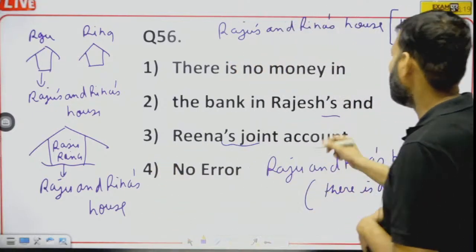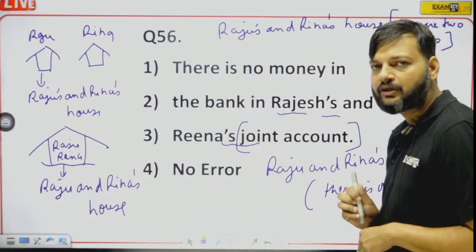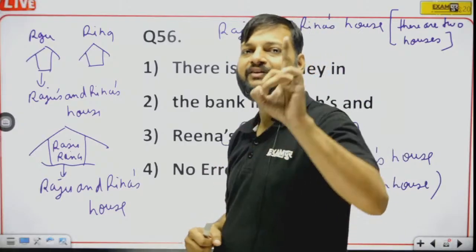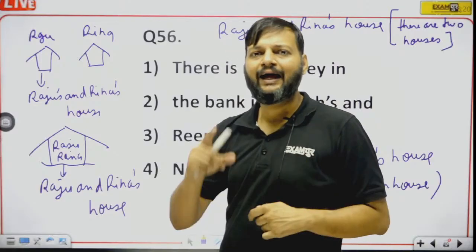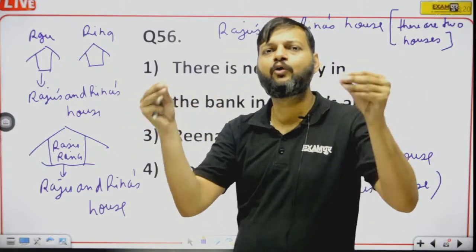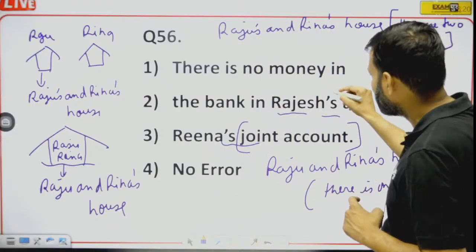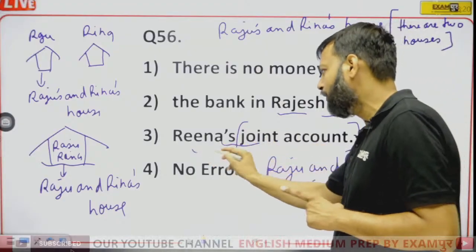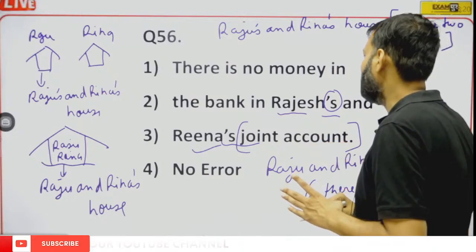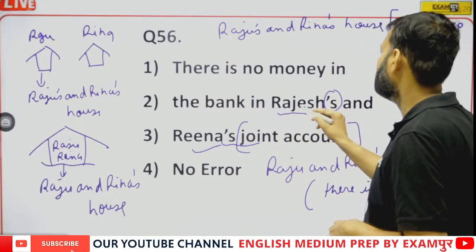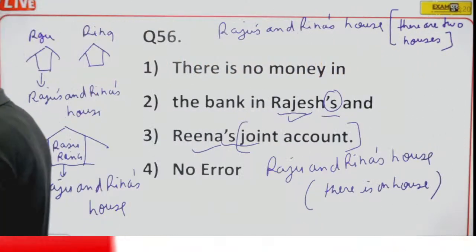So here we have two apostrophes, but the account is joint. If the account is joint, it means there is just one account. Joint account means a single account where two or more people are joint. So if there is just one account, the apostrophe should be used only with the second noun. So here Rajesh will not be followed by any apostrophe. Rajesh's will be replaced by Rajesh without apostrophe.